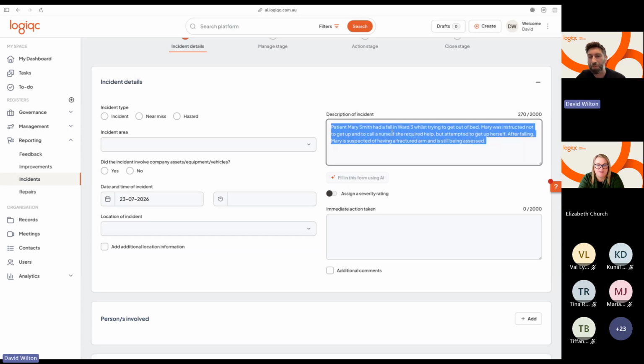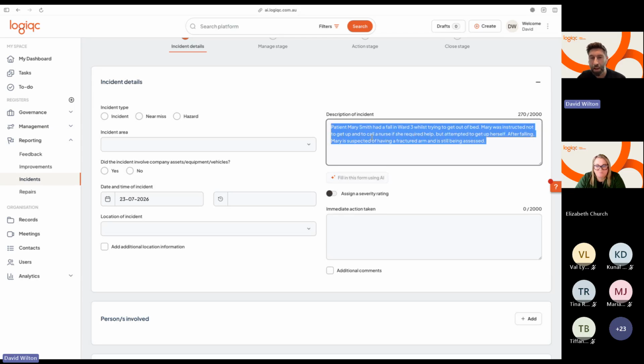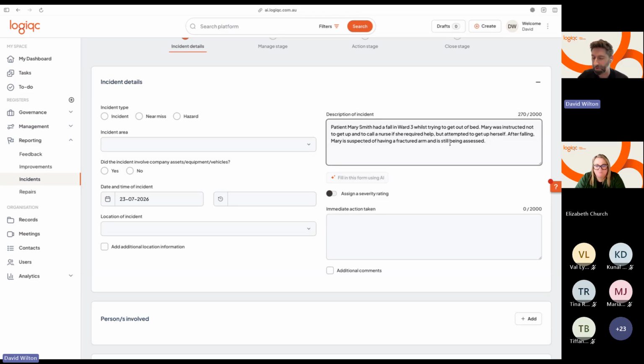So what basically happens is when you fill this form in with AI, what it'll do behind the scenes is it will go and reason for each particular field that's in here, taking this description, and it will go and populate each field. What you'll then see is a little sparkle that appears next to each label where AI has filled this in for you based on the description that's available. So you can kind of see how much time you're saving here from being able to fill this in. And you know, if you're really up with the technology, you can use your voice to text in this field.